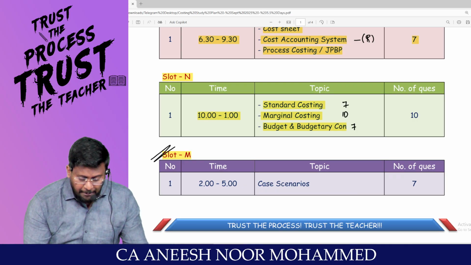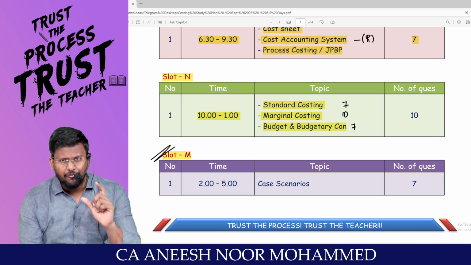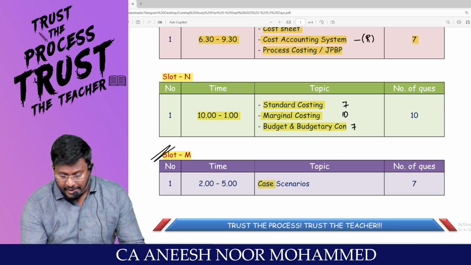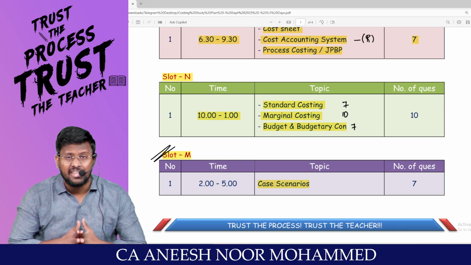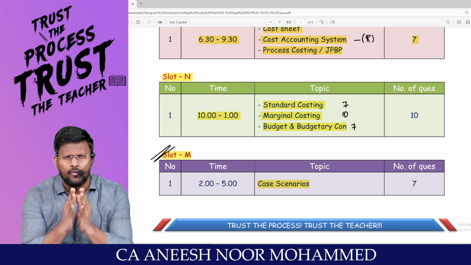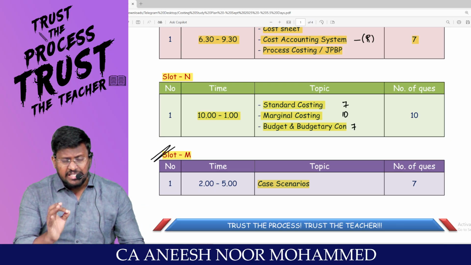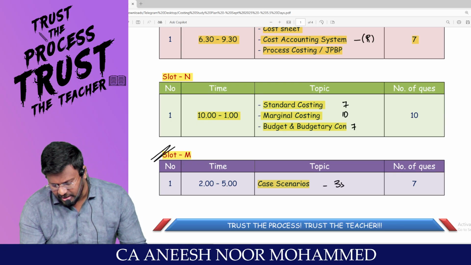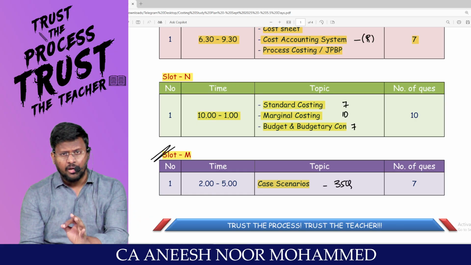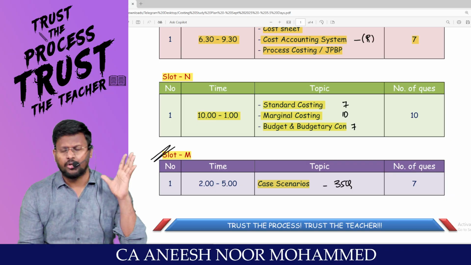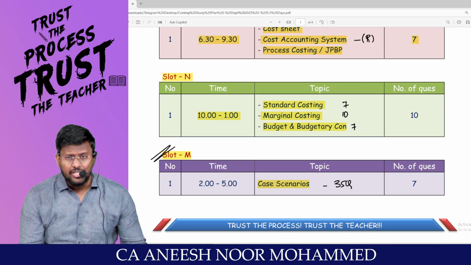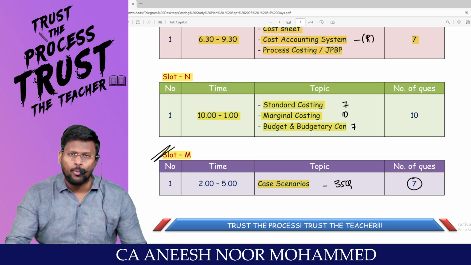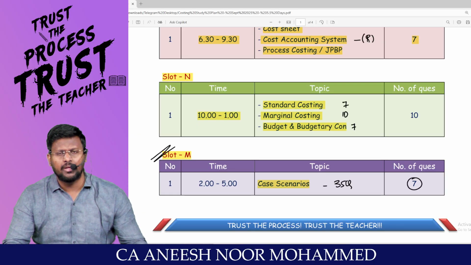Slot number M, 2 to 5, every subject: sir, we are asking you to solve the case scenario. My dear lovable students, ICAI has issued case scenarios for all the subjects. Please go through those 35 questions from the case scenario. Those 35 questions are important, very important, very, very important for examination. So please ensure that you complete the 35 questions, 7 case scenarios per day. Automatically 35 will come to an end.